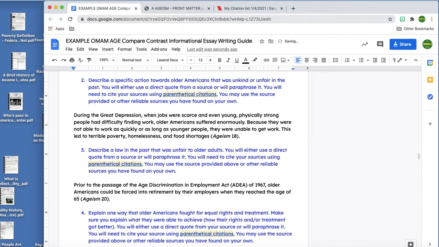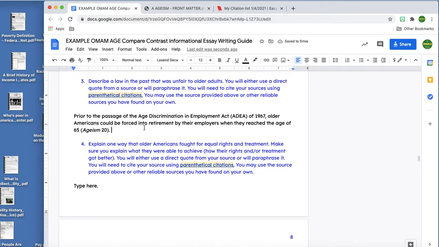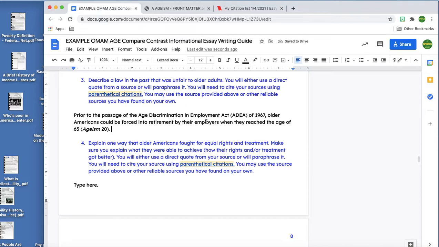So I already mentioned the Age Discrimination in Employment Act of 1967 and a way that people were discriminated against before that. I'm going to go ahead and explain that after the passage of the ADEA.